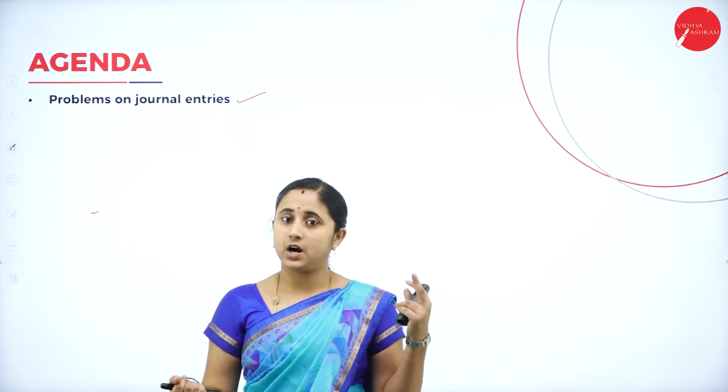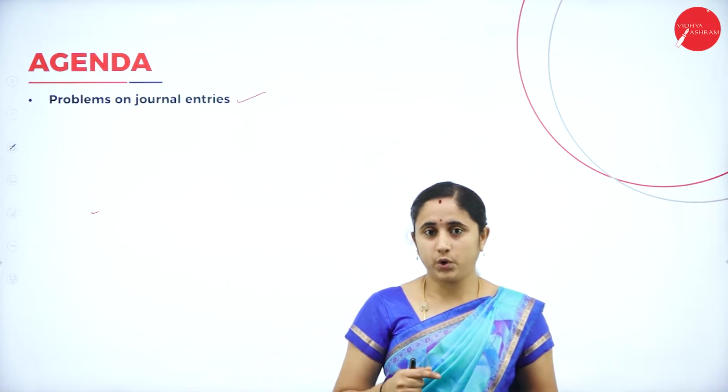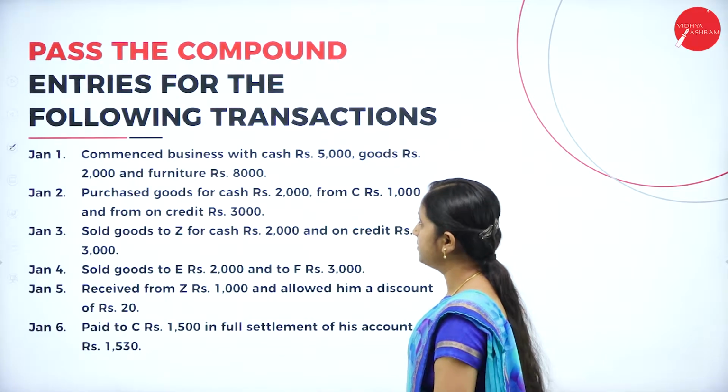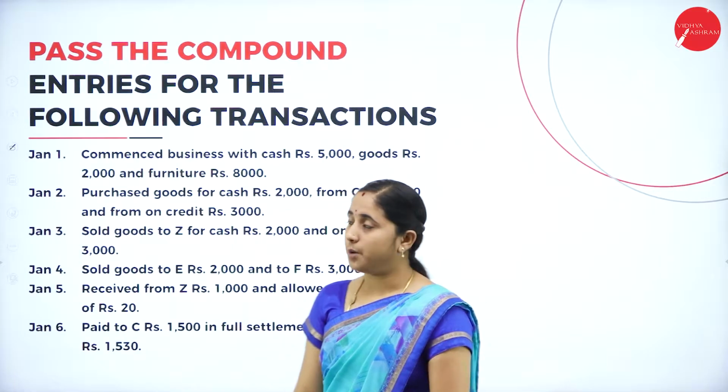Before starting the problems, we need to know the golden rules and the types of accounts, that is personal account, real account, nominal account, and the rule for each account, that is debit the receiver, credit the giver, debit what comes in, credit what goes out, and debit all the expenses and losses and credit all the incomes and gains. You should know all these rules and the types of account so that it is easier for us to do the problems. Let us start with the first problem.